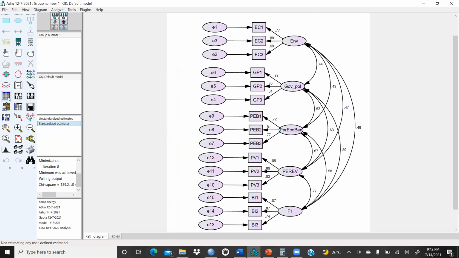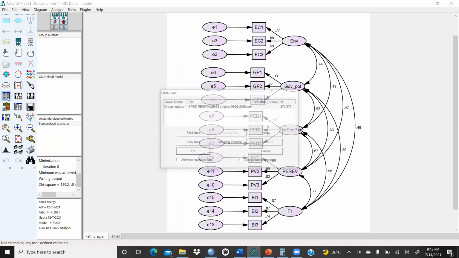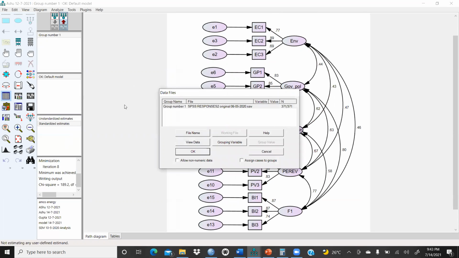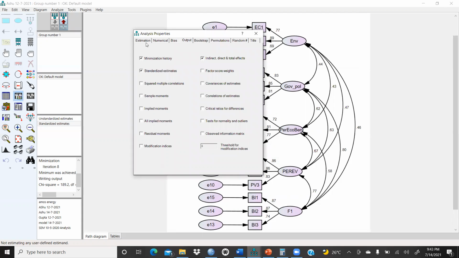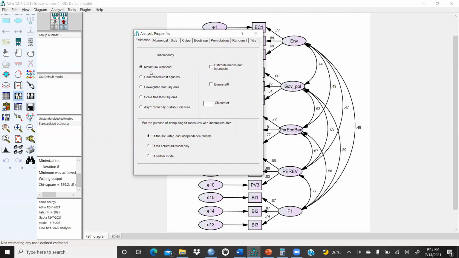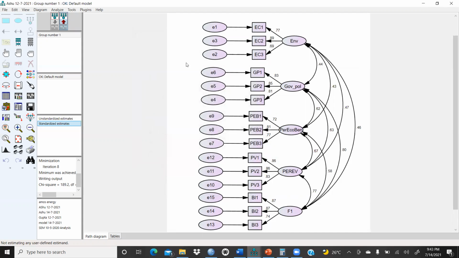You know very well how we have to run this file. From this place, you choose your file, which file you would like to run in AMOS. And here you choose all these parameters. In the output, you choose minimization history, standardized estimates, indirect and direct, and total effects. And in estimation, maximum likelihood, because this functions on maximum likelihood. Then after that, you run this file.